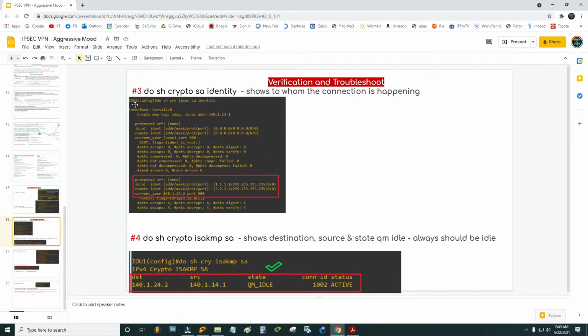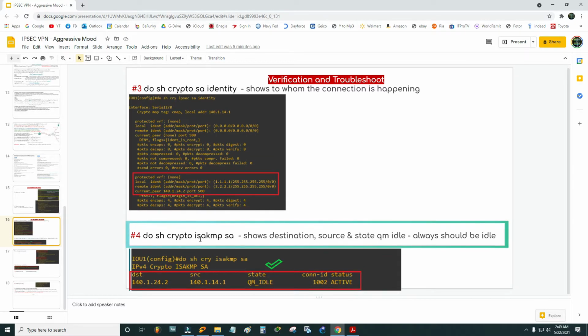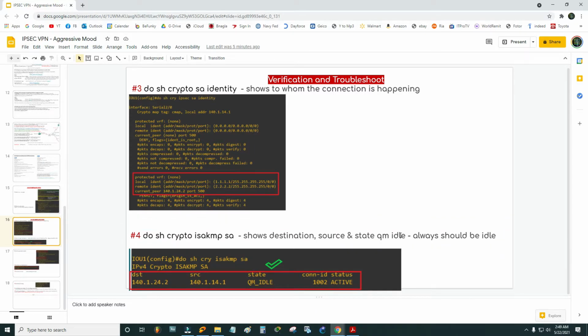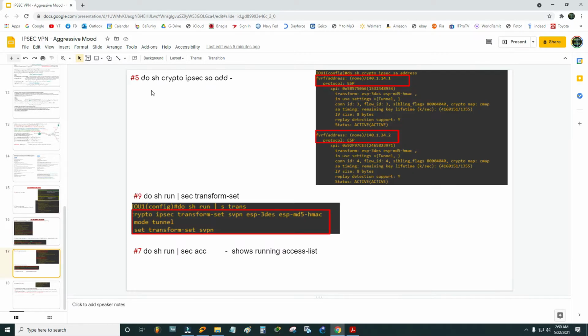So if you see here, IOU1 means router 1. That is the local identity, and that's the remote identity. The current peering is 24.2, that means router 2. So router 1 is peering with router 2. Fourth, do show crypto ISAKMP SA. It shows destination, source, state, QM idle, which should always be idle. That means the state should always be QM idle and it should be active. Fifth, do show crypto IPSEC SA address. We are now searching by the address. Again, I am in router 1, protocol ESP, peering with 24.2, which is router 2, security parameter index, that is the ID.